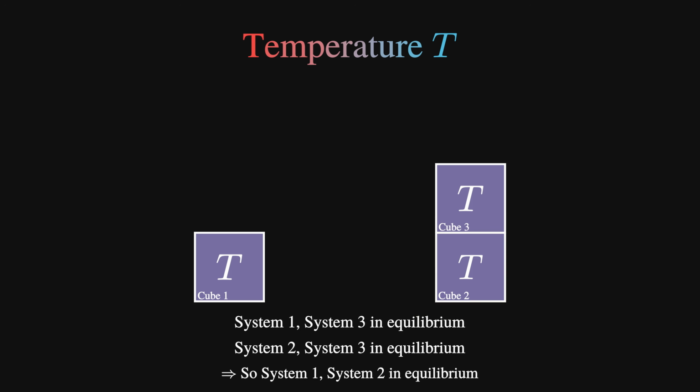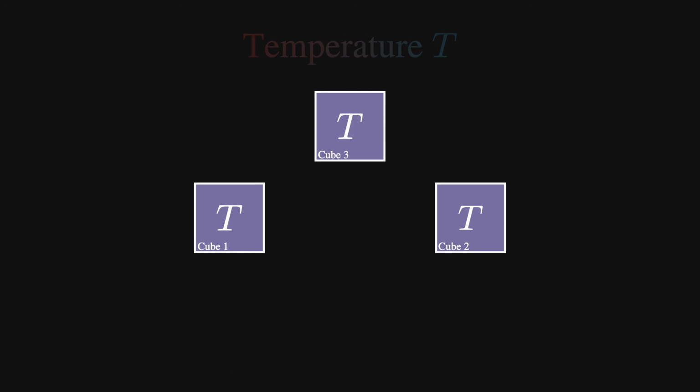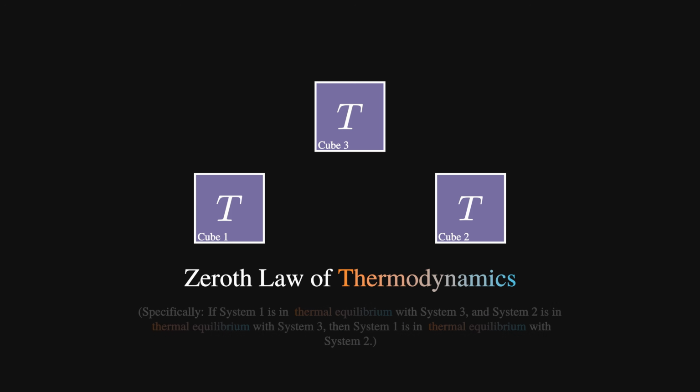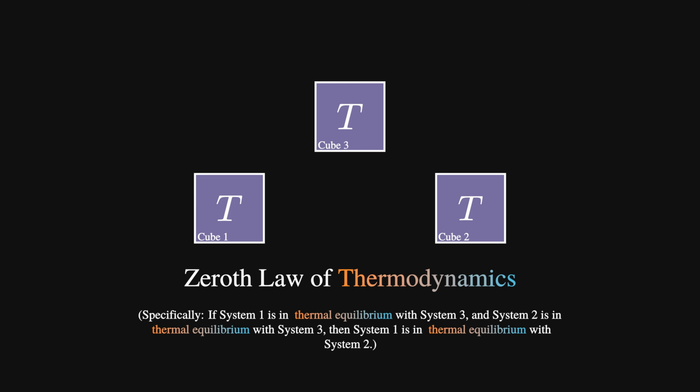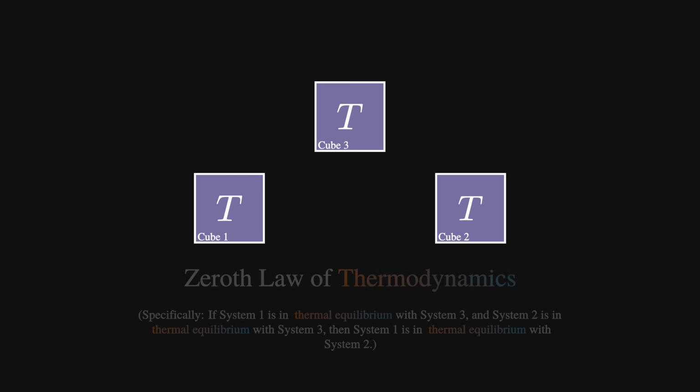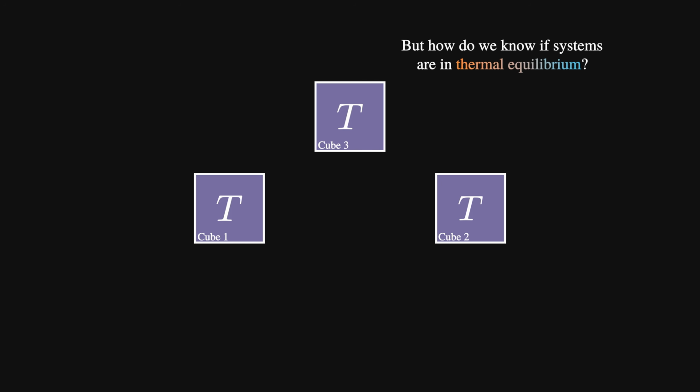This might seem ridiculously obvious, but this ensures that temperature can be compared in a consistent way. This statement is also known as the Zeroth Law of Thermodynamics. Now, I'm aware this still feels a bit vague and technical. After all, how do we even know whether the two systems are in thermal equilibrium without doing it by feel, which is obviously not reliable? Well, for this, we actually need a little more physics first.